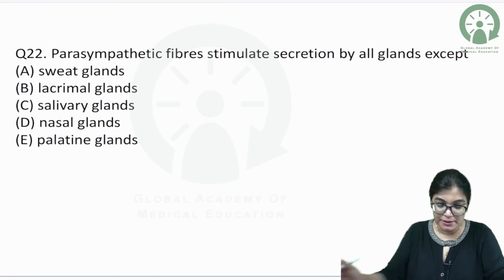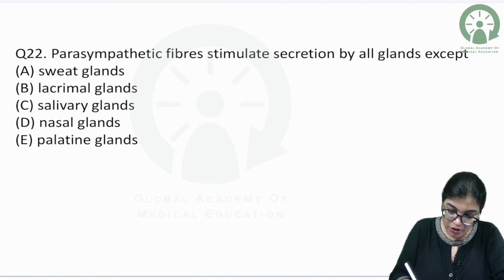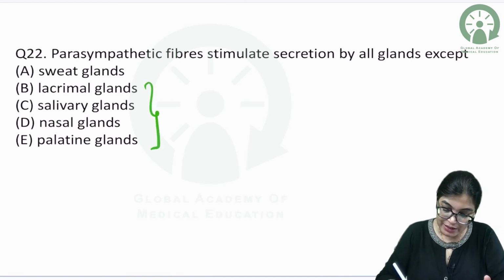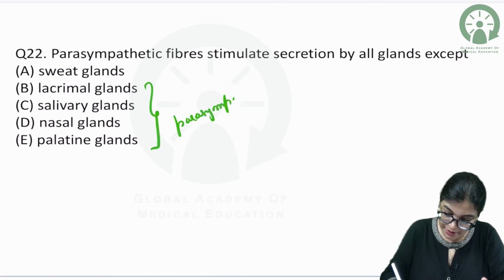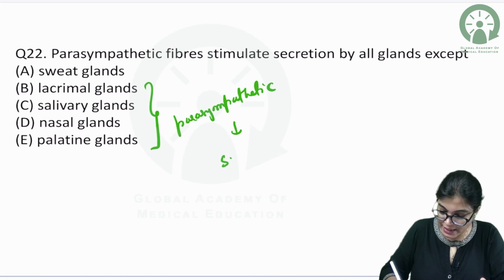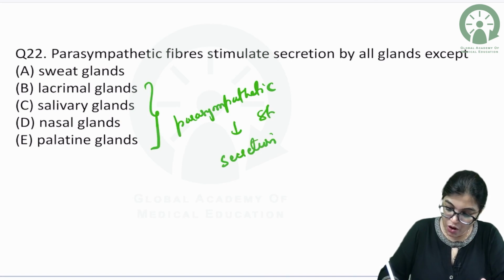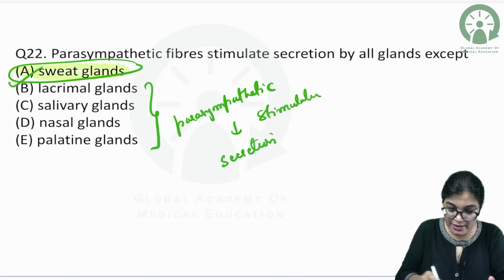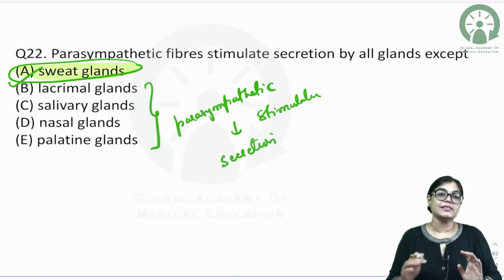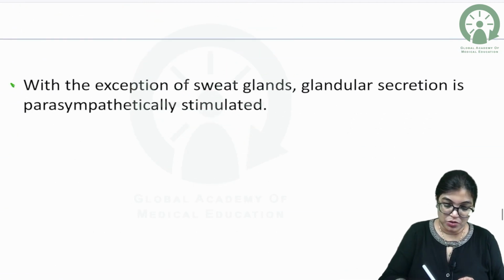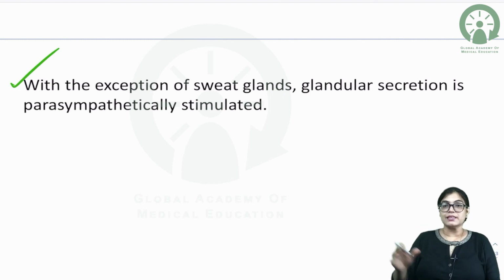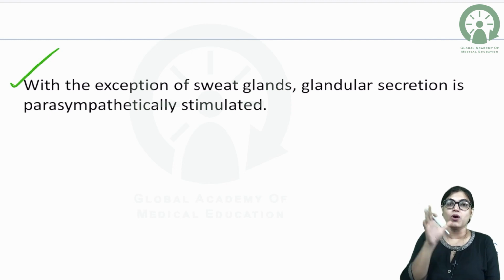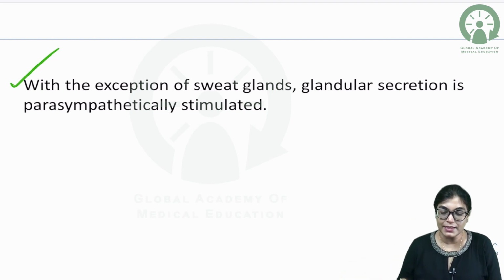So my dear aspirants, here lacrimal, salivary, nasal, palatine gland, all these are parasympathetically stimulated, and the secretion is via parasympathetic stimulation. The odd man out is the sweat gland, because sweat gland is sympathetically stimulated. So the correct answer will be sweat gland. With exception to the sweat gland, most of the glands have their secretion parasympathetically stimulated. Got it? Now let's move on to the next.